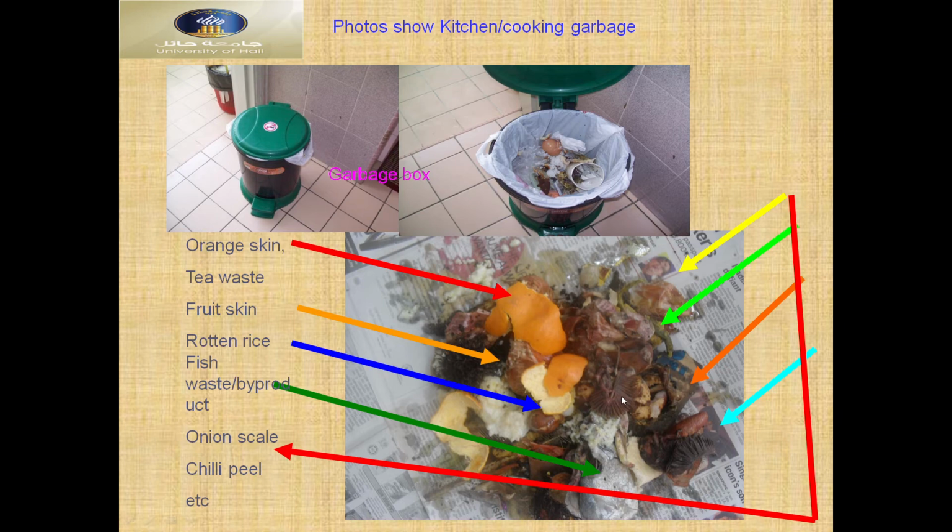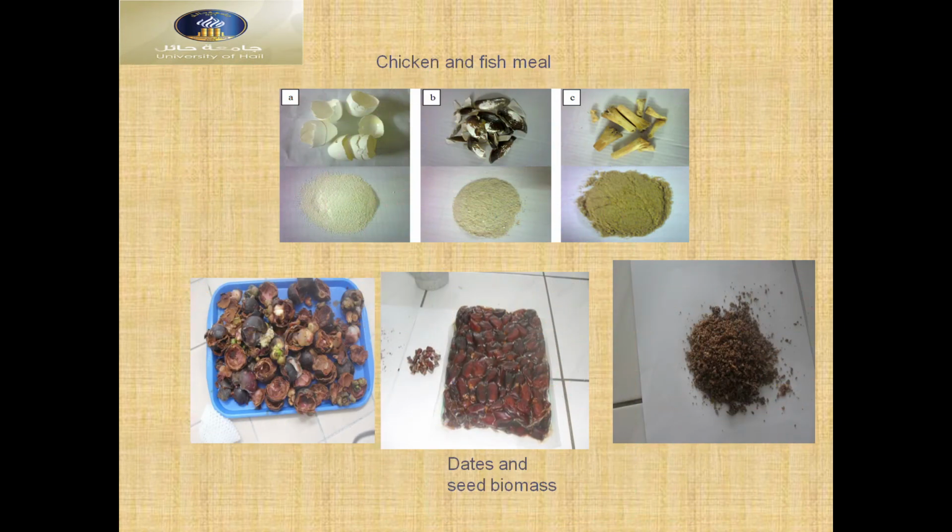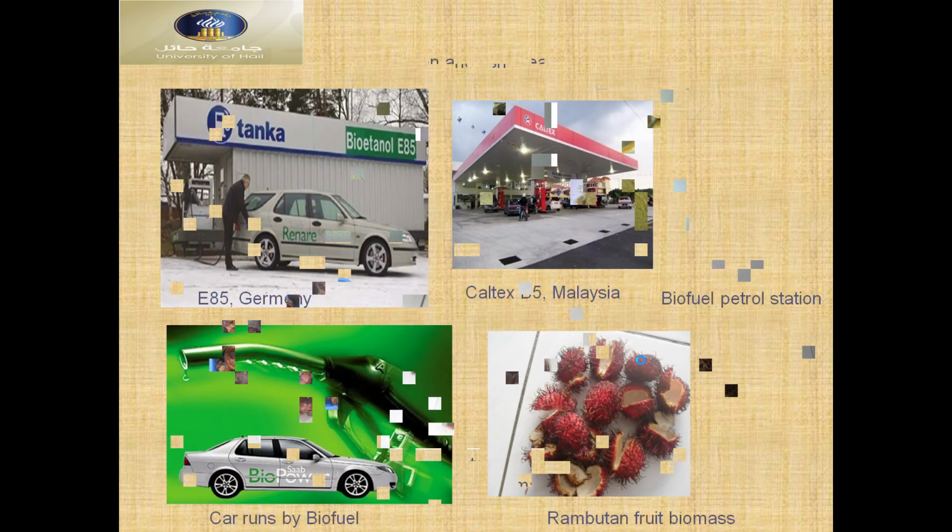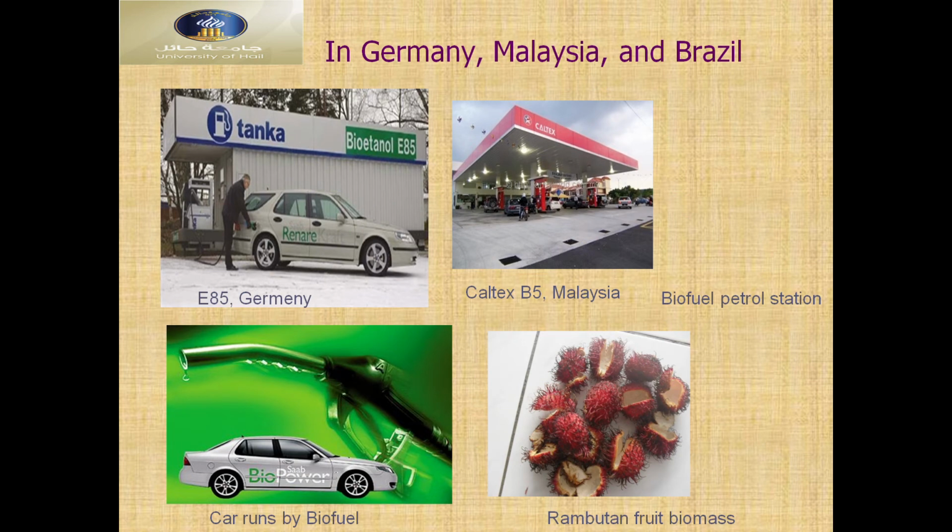So this garbage can be an asset for us if we use this garbage or waste properly. And you can see here chicken and fish meal, different types of fish meal from bones. Chicken and fish meals can be produced also. This is also one kind of asset. Dates and seeds, biomasses from dates and seeds, also biofuel can be produced. You can see in Germany, Malaysia, and Brazil, different types of